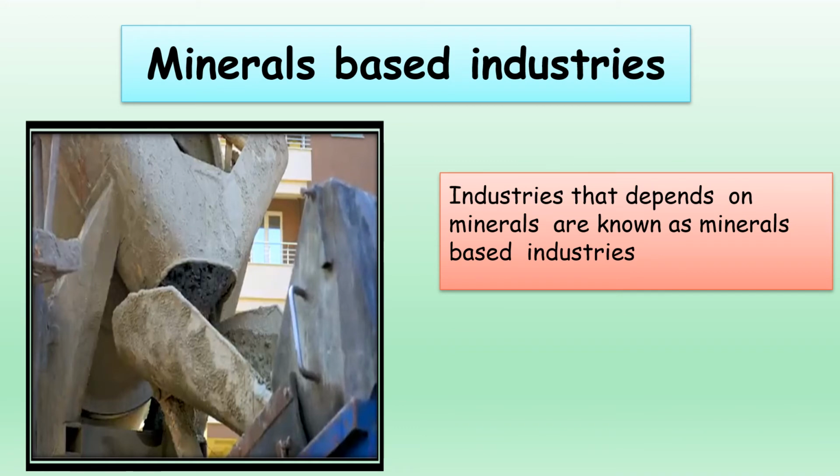Now let's look into the next classification of industries, that is mineral-based industries. What are mineral-based industries, children? Manufacturing industries that use minerals as raw materials are called mineral-based industries. Example, iron and steel, aluminum smelting, chemicals, etc.